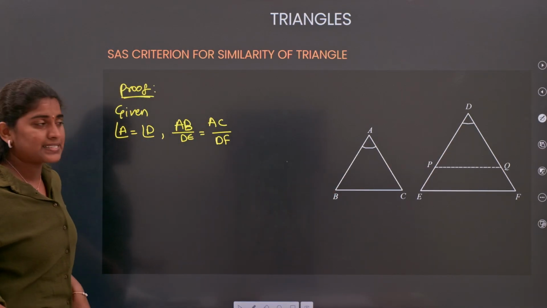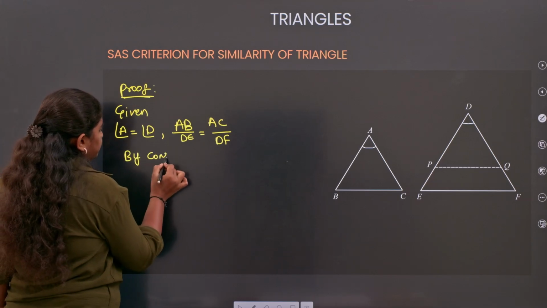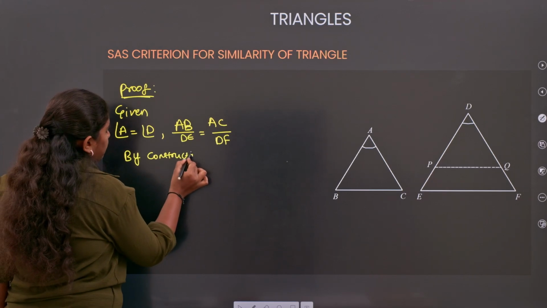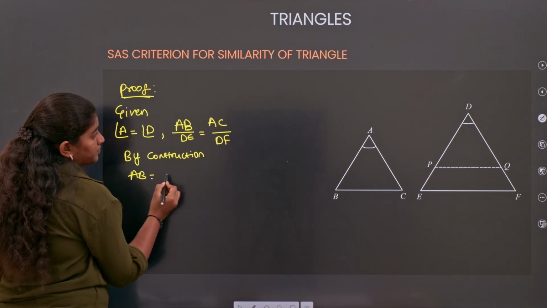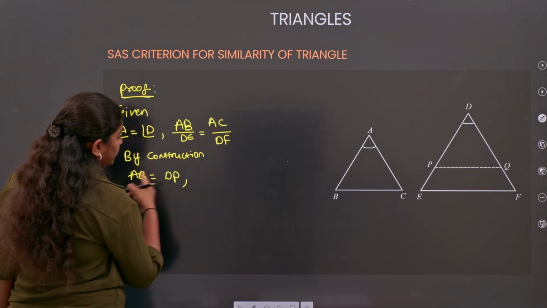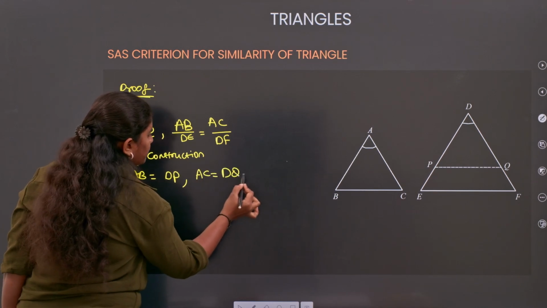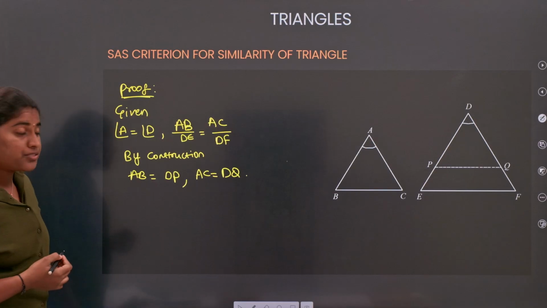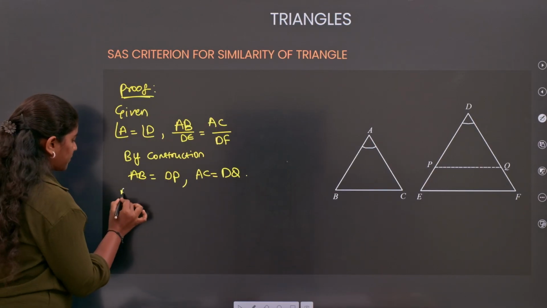Now by construction, AB equals DP, and side AC equals DQ. Now what can we write?